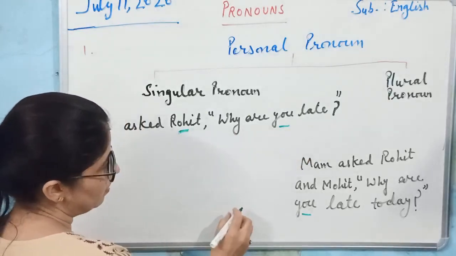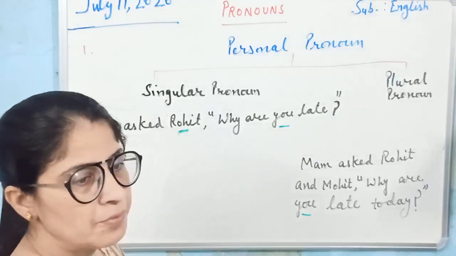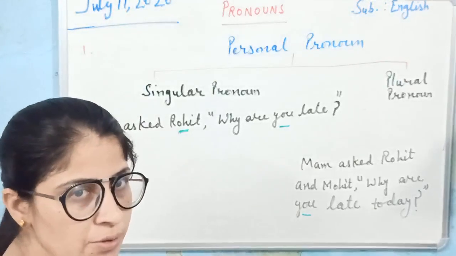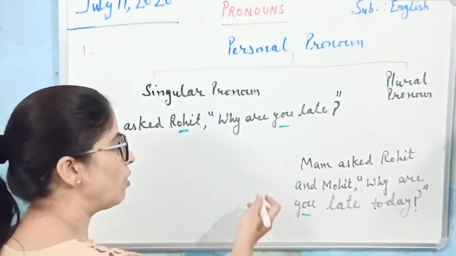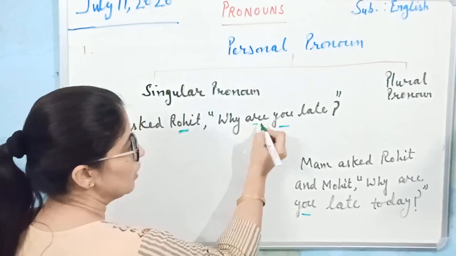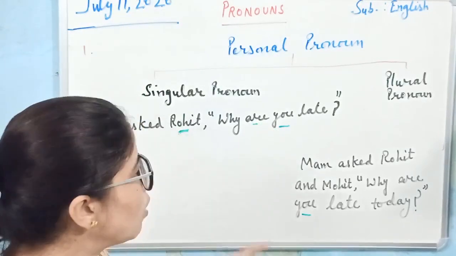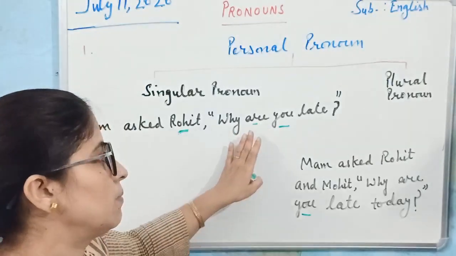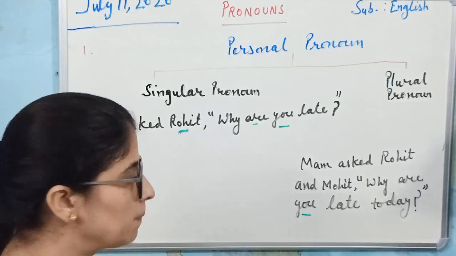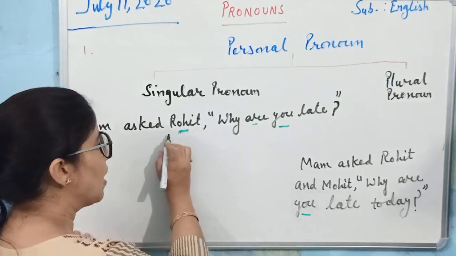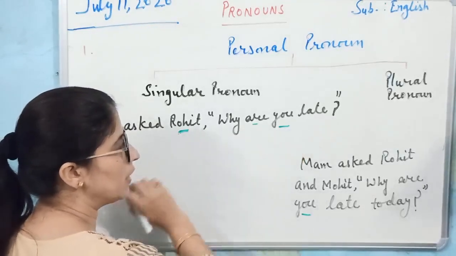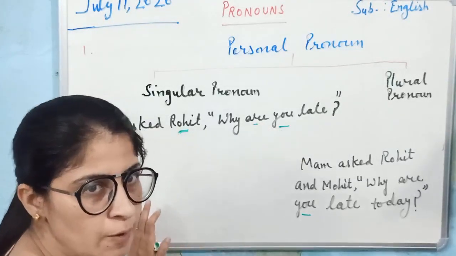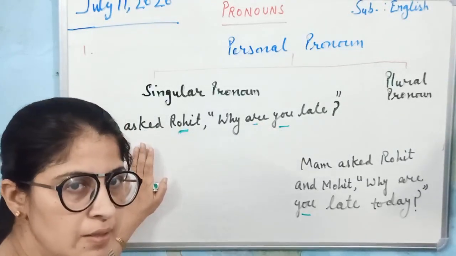But remember, it hardly matters. You is used for singular or plural, but always we make use of a plural verb with it. You always takes a plural verb. Ma'am asked Rohit, why are you late? Here it is used in place of a singular noun.